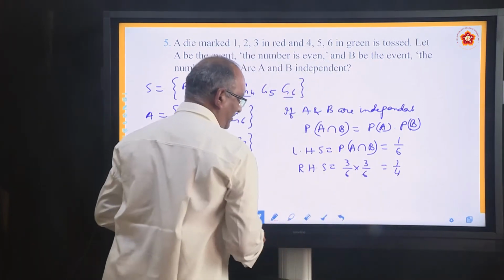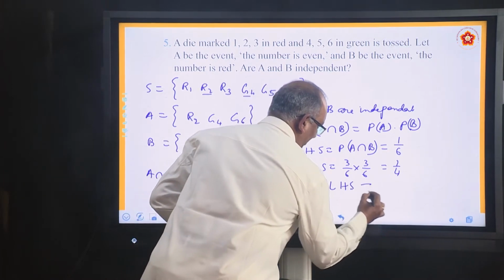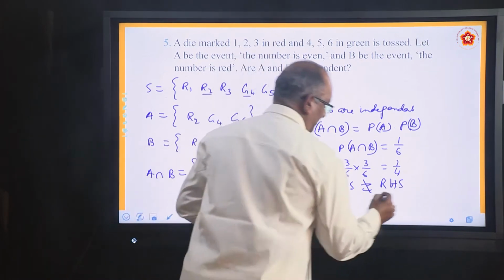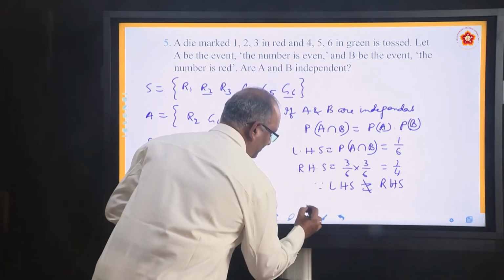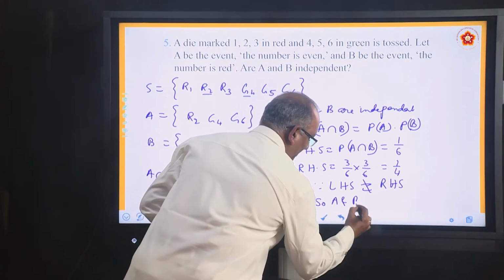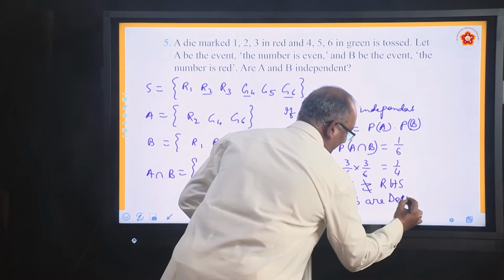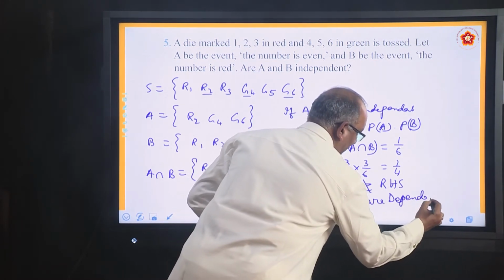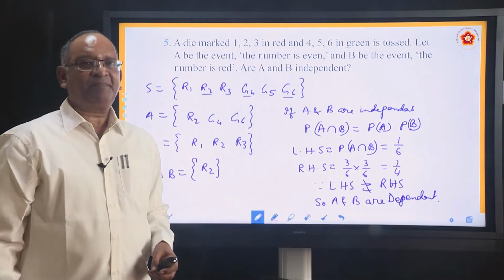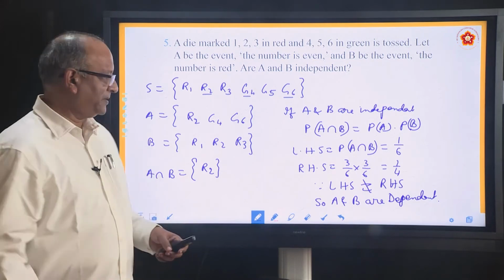So what do we find? Since left hand side is not equal to right hand side, conclusion, A and B are dependent, not independent. Why they are not independent? Because P A intersection B is not equal to PA into PB.